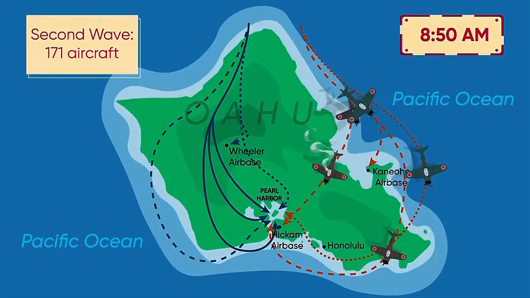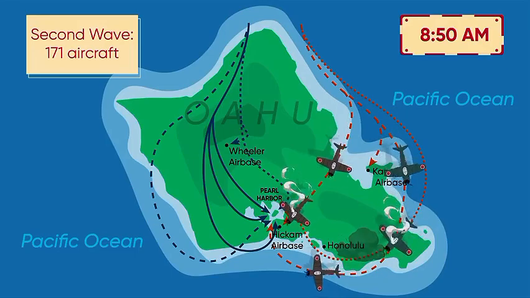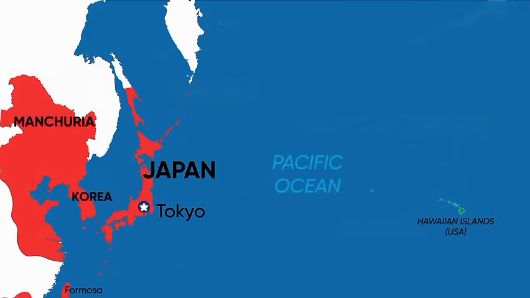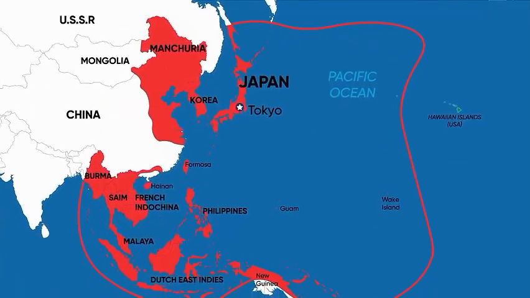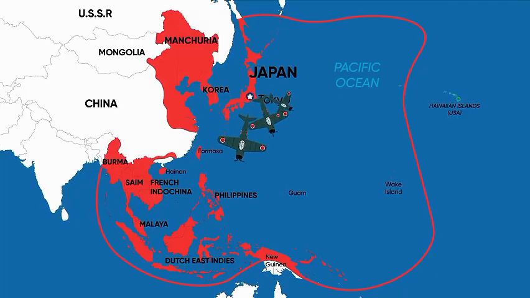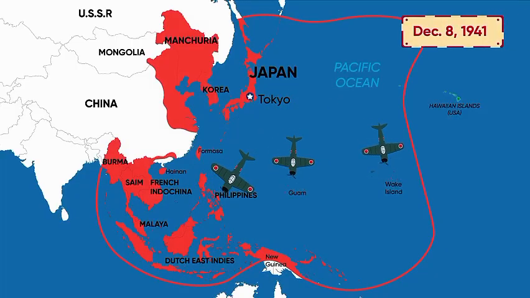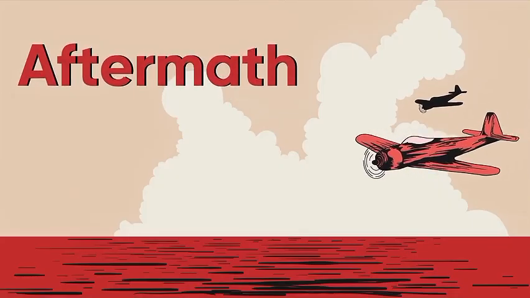Nonetheless, the US base was still subjected to savage damage. At 10 o'clock a.m., the Japanese planes headed back to carriers and ultimately back to Japan. The attack on Pearl Harbor was followed by Japanese airstrikes on US bases in the Philippines, Guam, and Wake Island on December 8th. The aftermath.